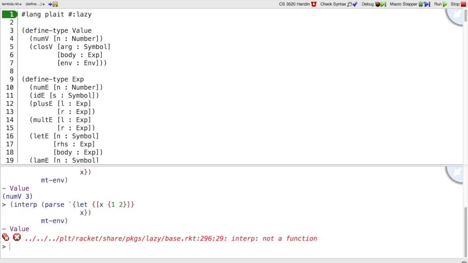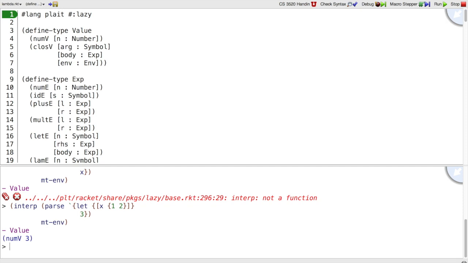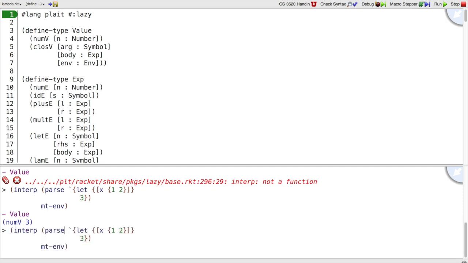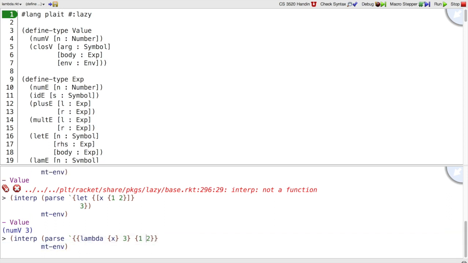It's not a function error from our interpreter because it could not apply 1 as a function to the number 2. However, if we change our curly program to return 3 instead of x in the body of the let, then we find that we get a 3 out as a result. The reason for that is that this let program is the same as a lambda program that has 3 in the body and then is immediately applied to {1 2} as an argument.